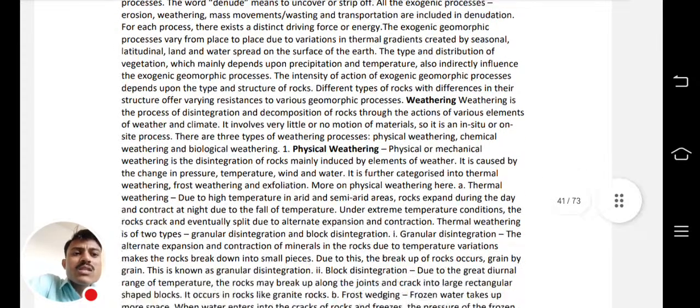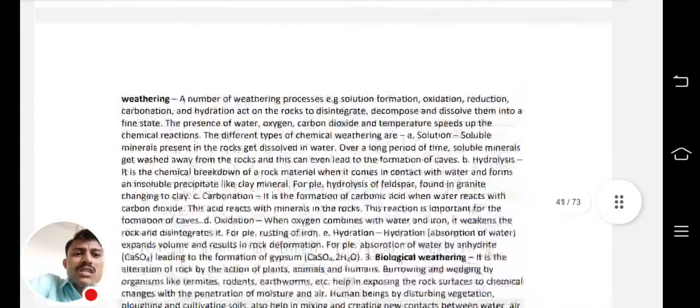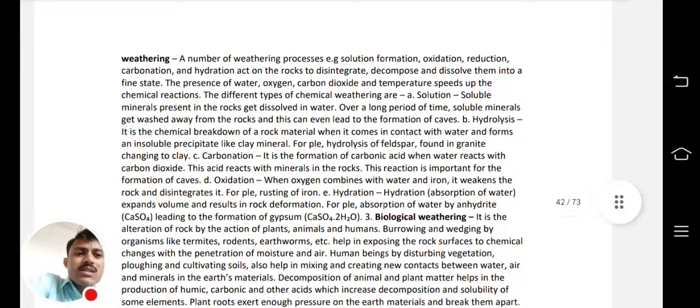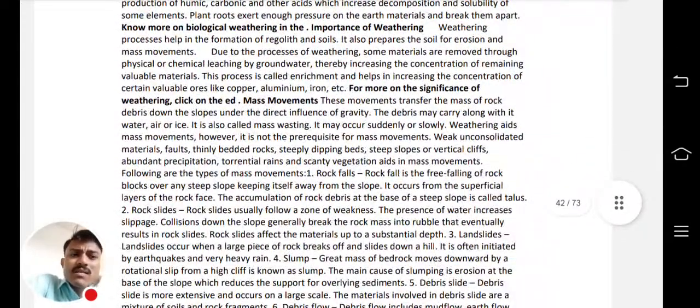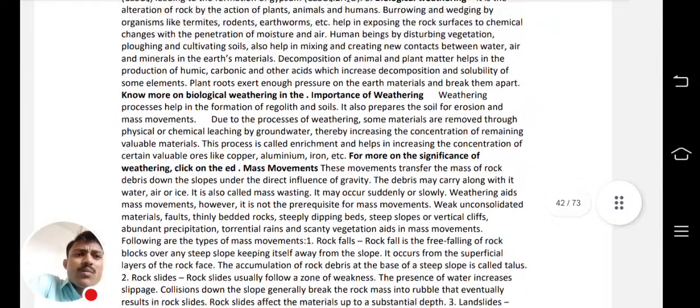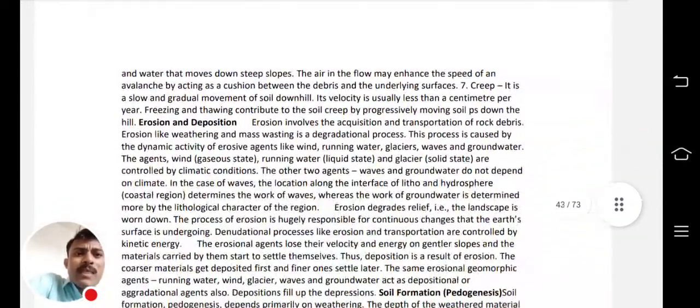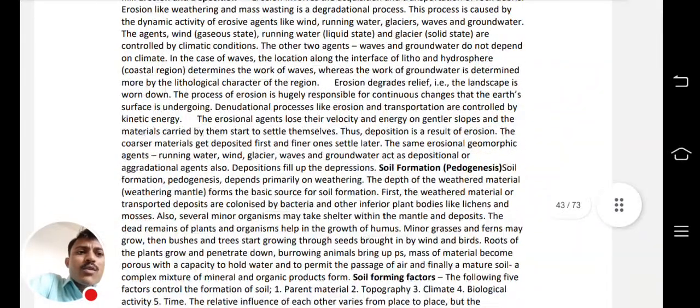Which are the exogenic processes? Which are the endogenic processes? Like that, weathering, erosion and everything. Again biological weathering. This point becomes a repeat, but some additional points were there, therefore I have added. So weathering is there. Okay, erosional and depositional.